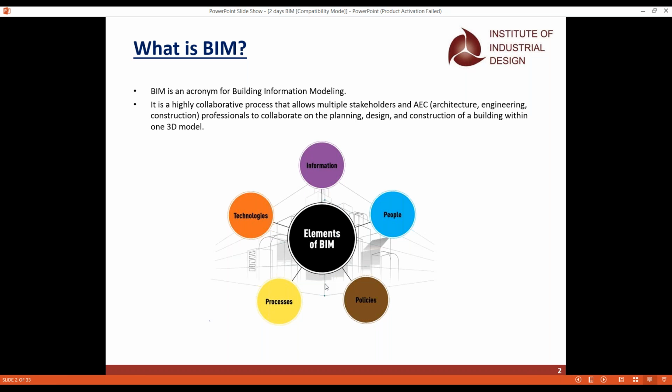Because when we all work together to create one model, at the last it will be shared with the construction department. Because they have to construct the exact model at the construction site. It may be very complex, or very small, or maybe some aesthetic building also. Whatever we take, at last it just comes to the construction department.